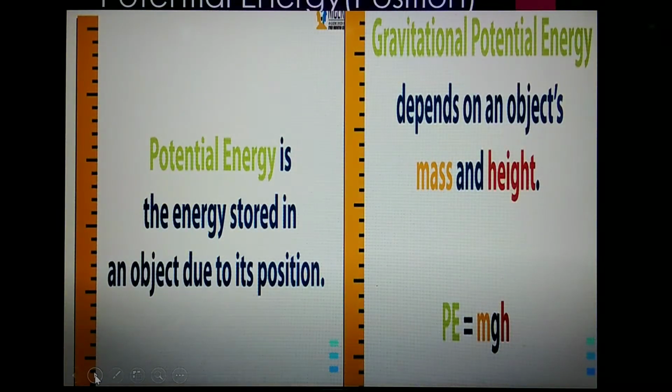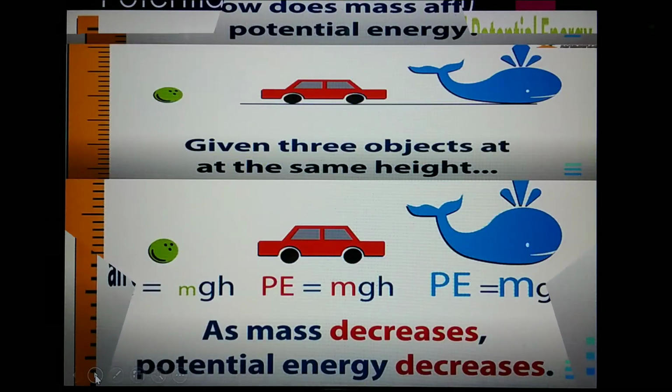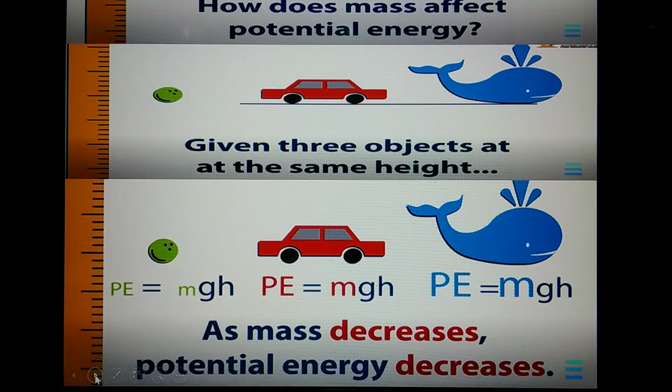Now, what is potential energy? Energy possessed by an object by its position is known as potential energy. Potential energy is the stored energy in an object due to its position. Gravitational potential energy depends upon the mass and the height of the object. So mathematically, potential energy is equal to mgh.